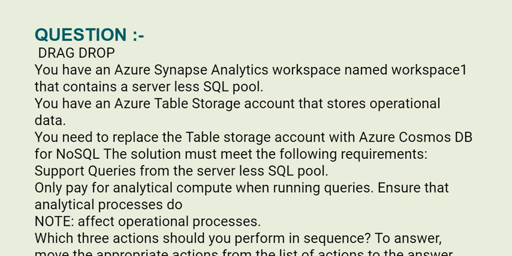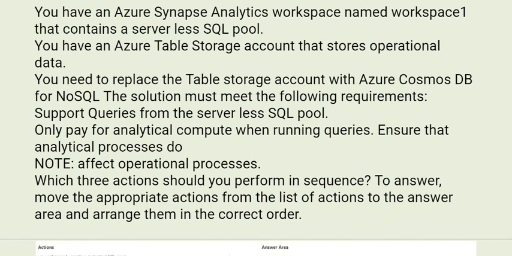The solution must meet the following requirements. Support queries from the serverless SQL pool. Only pay for analytical compute when running queries. Ensure the analytical processes do not affect operational processes. Which three actions should you perform in sequence?